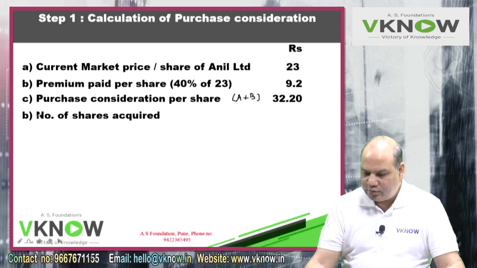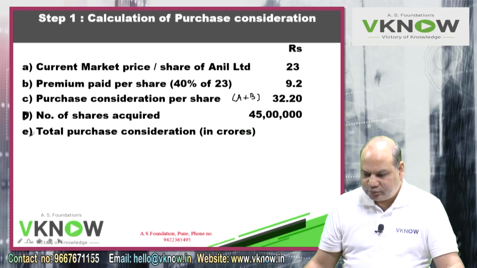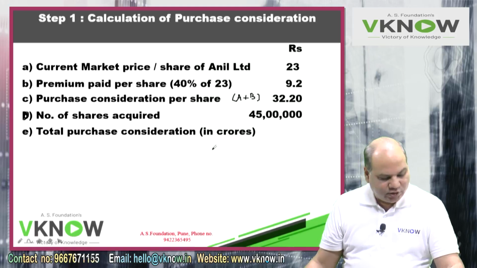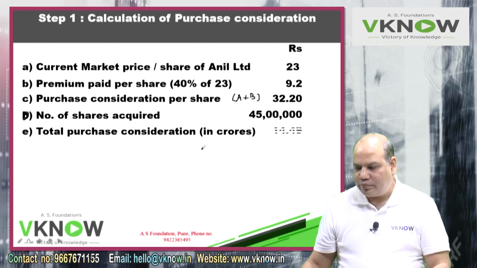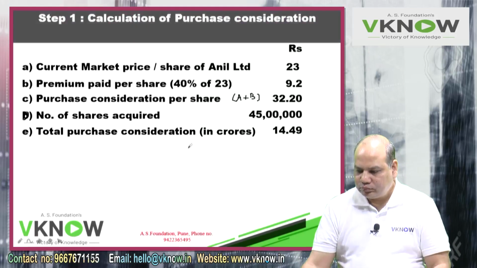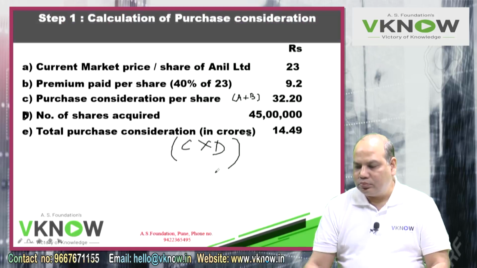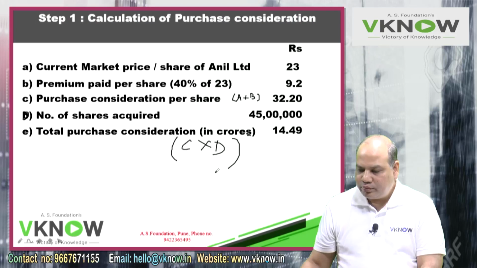Point number D, number of shares acquired, 45 lakh. And point E, total purchase consideration in crores, C into D, ₹14.49 crore.